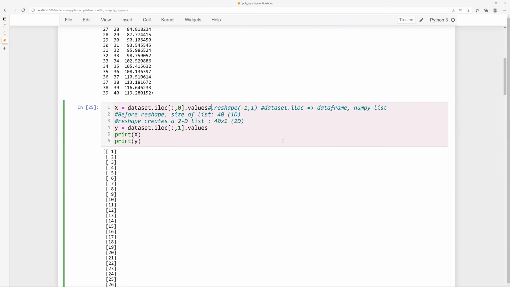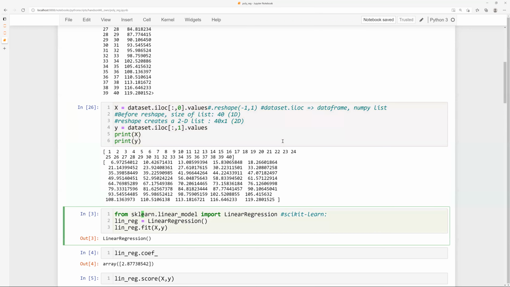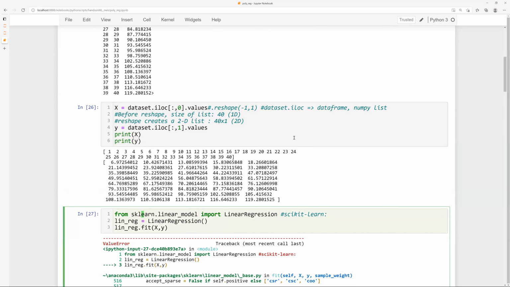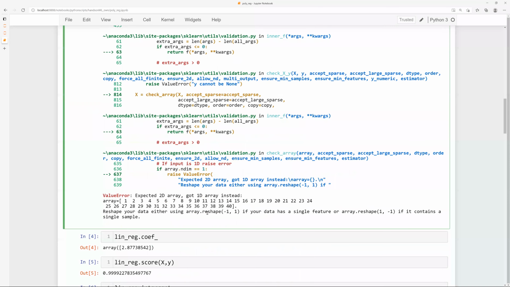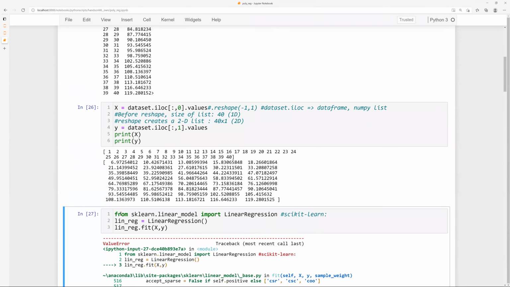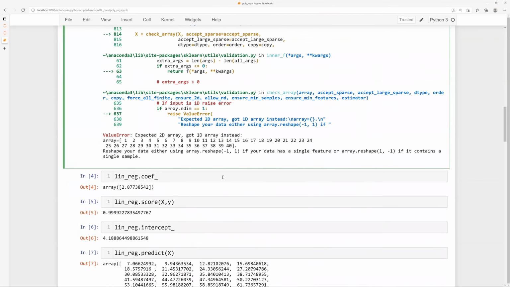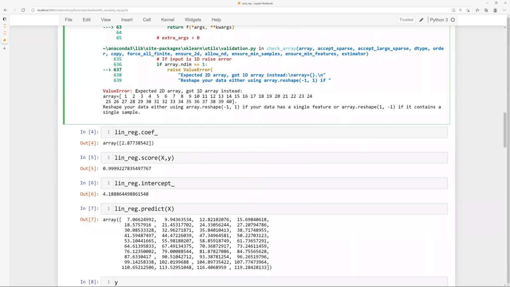It is a 1D value. Okay, and I call this. If you look at this, it is going to give you an error. It expected a 2D array, it got a 1D array. X was supposed to be a 2D array.